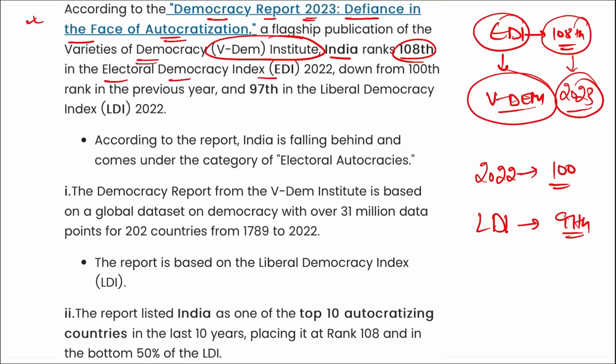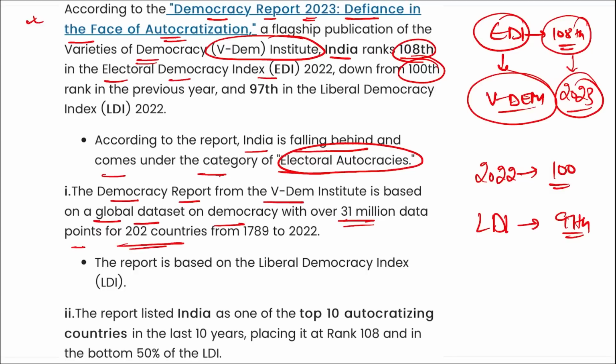In 2022 the rank was 100, and now in 2023 it is 108. According to the report, India is falling behind and comes under the category of electoral autocracies. The democracy report from V-Dem Institute is based on a global data set on democracy with over 31 million data points for 202 countries from 1789 to 2022.